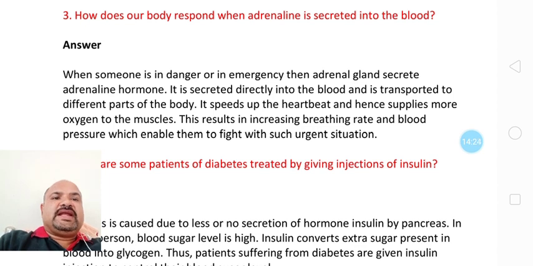It is secreted directly into the blood and is transported to different parts of the body. It speeds up the heartbeat and hence supplies more oxygen to muscles. This results in increased breathing rate and blood pressure, which enable them to fight such urgent situations. So this is the function of the adrenal gland.